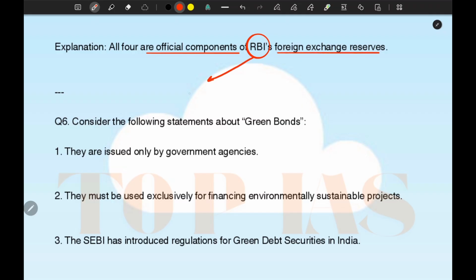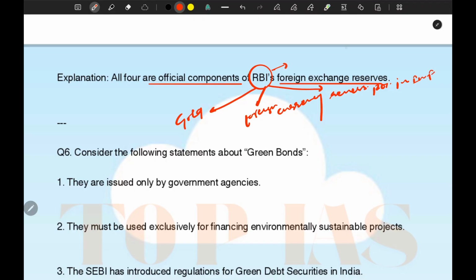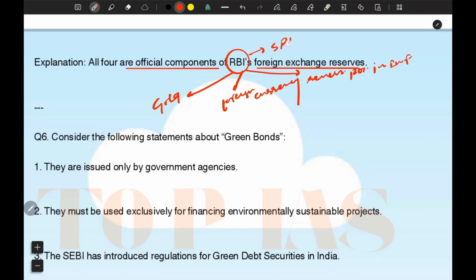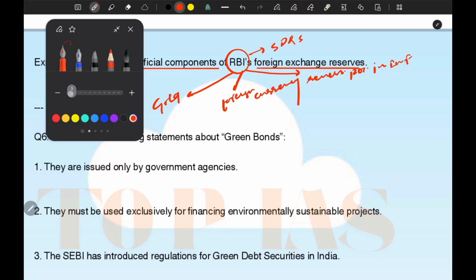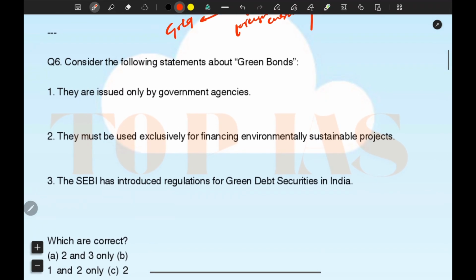These are gold we have seen, foreign currency, reserve position in IMF, and SDRs. Okay, so let's see another question.